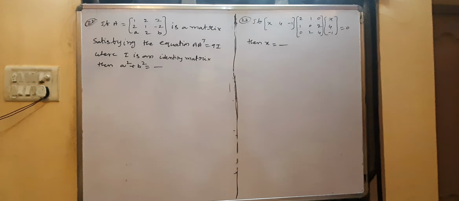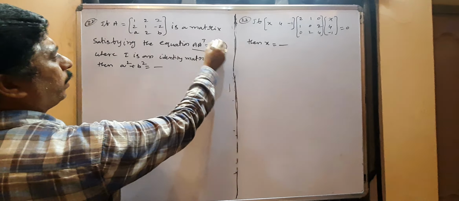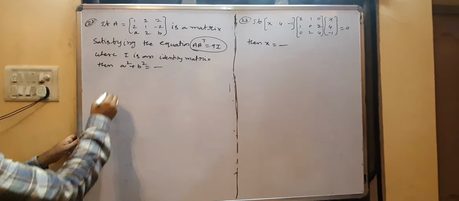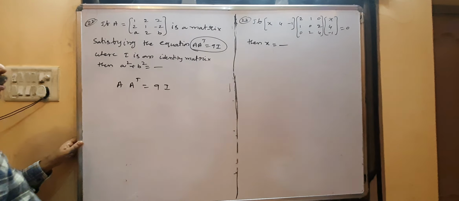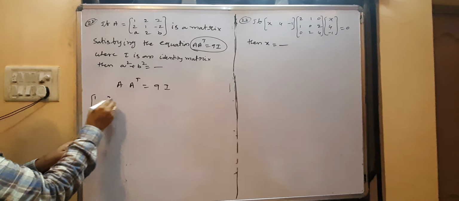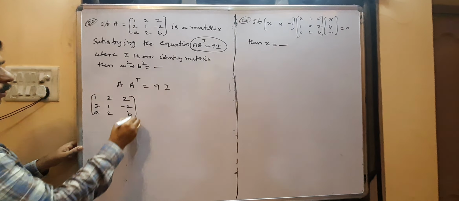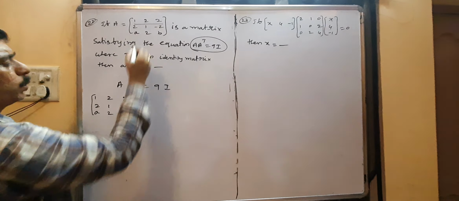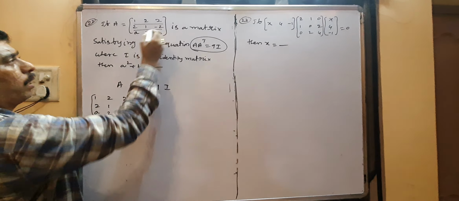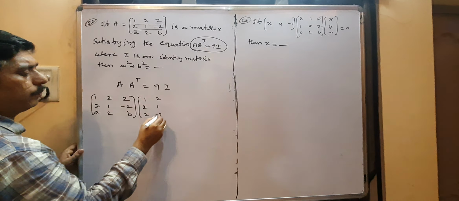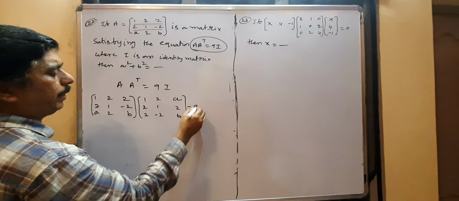Next question. A is a matrix that satisfies the condition A into A transpose equals 9 times the identity matrix. A is 1 2 2, 2 1 minus 2, a 2 b. For A transpose, write the first row as the first column, 1 2 2, the second row as the second column, and the third row as the third column. This equals 9 times the identity.